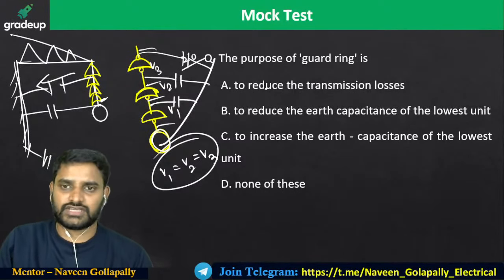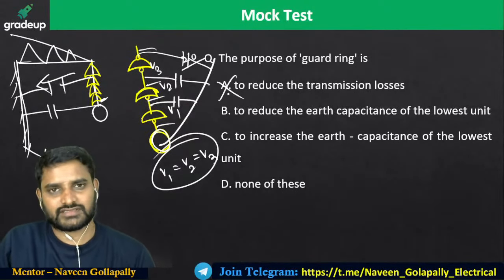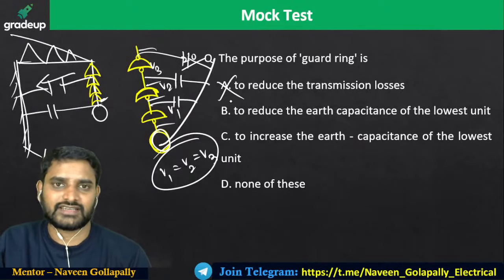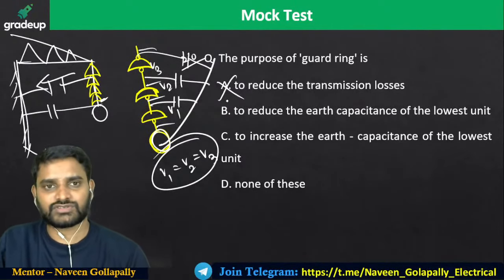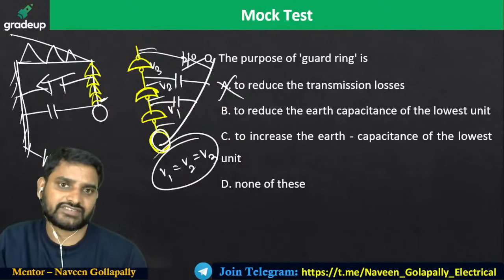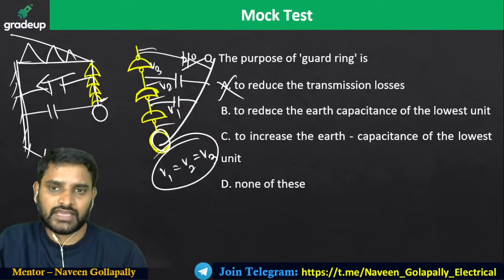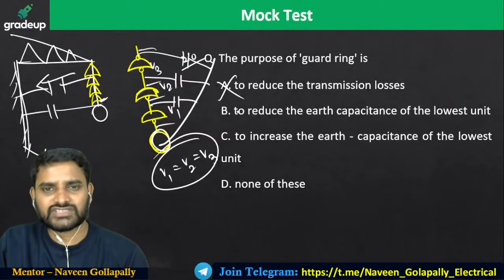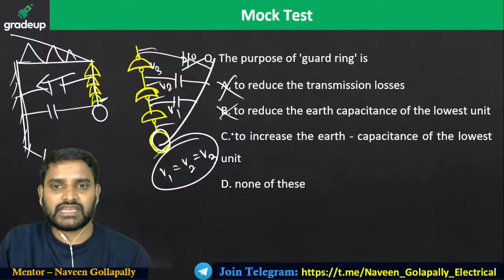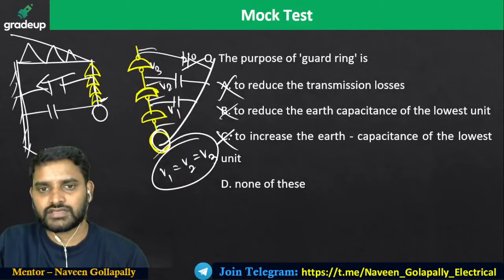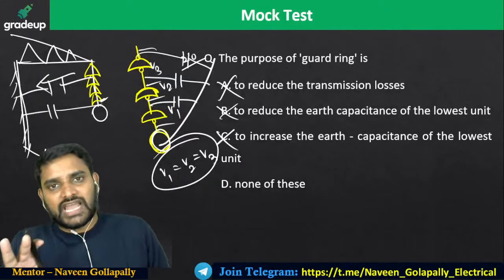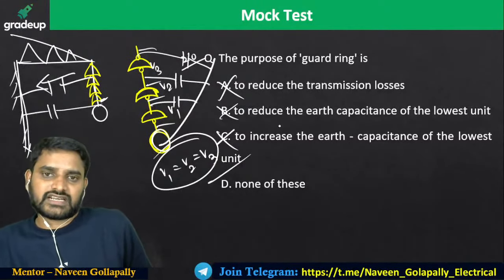It will not reduce the transmission losses. It's not going to show an impact on the transmission line. It's going to show the impact on the distribution of voltage across each and every string, each and every disk. Reduce the earth capacitance of the lowest end? No, it's not going to be like that. Increase the earth capacitance? No. The main purpose is to have a uniform voltage distribution. So none of these is the correct answer.